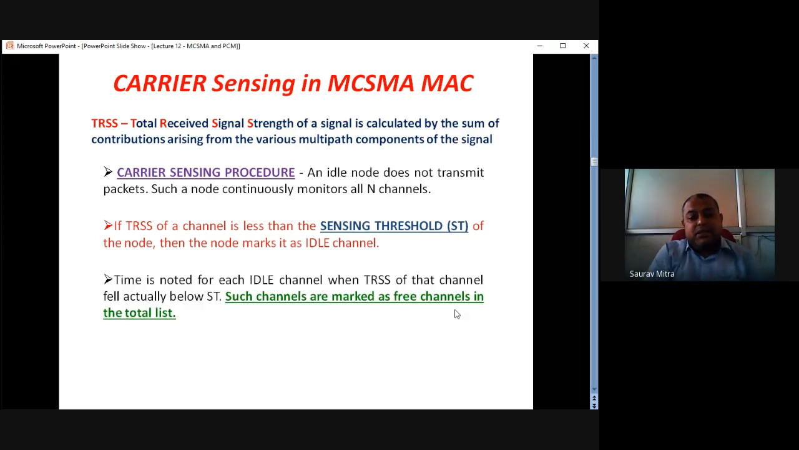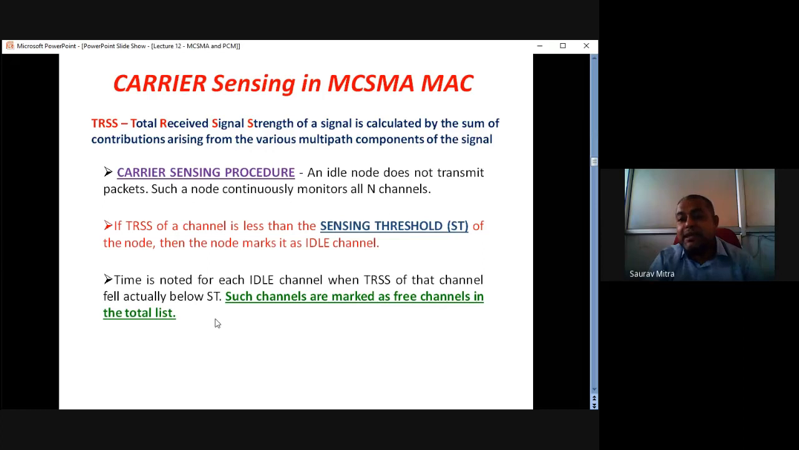Next, the time is noted for the idle channel, when the TRSS of the channel actually fell below the sensing threshold. So it senses not only the power, but also the time when the TRSS value fell below the sensing threshold. Both the amount of power and the time when the power fell below the sensing threshold are marked at the sender node level. So the time is noted for each idle channel when its TRSS fell below the sensing threshold. Such channels are marked as free channels in the total list.